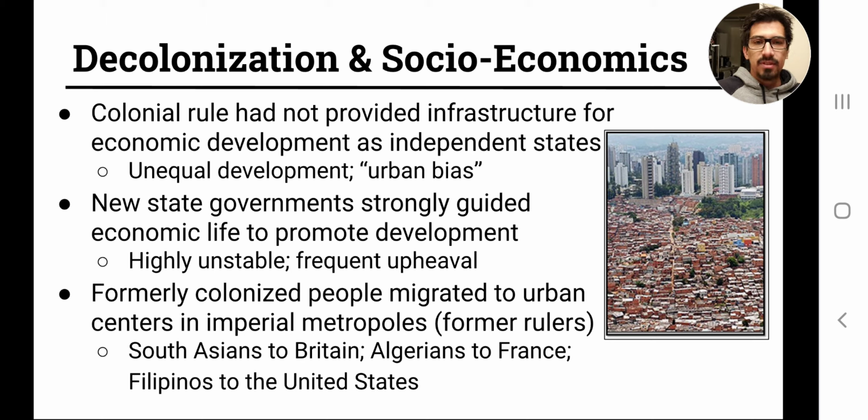So you've got examples: South Asians to Britain, Algerians to France, Filipinos to the United States. These people are migrating and ending up in urban centers for the purpose of looking for work, among other things. But a lot of these people were able to kind of keep